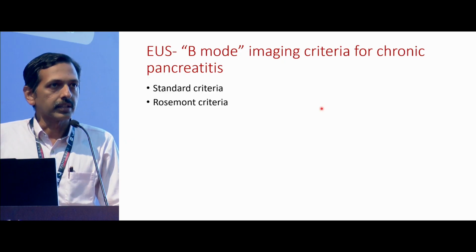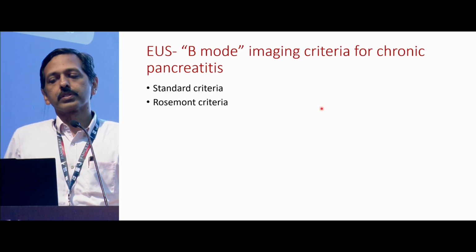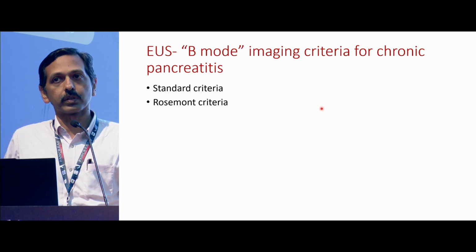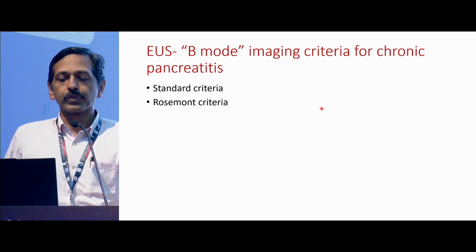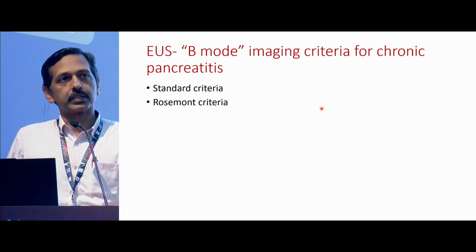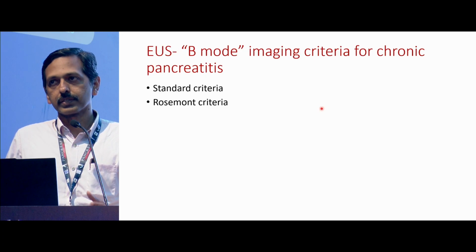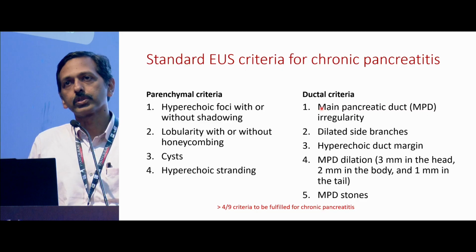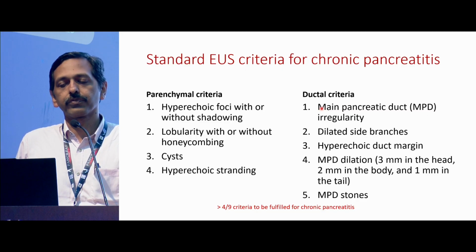EUS has long been used to identify patients who present to us with recurrent abdominal pancreatic type of pain, and to ask whether it could be early chronic pancreatitis. If we use the standard B mode criteria, there are two sets of criteria in use: the standard criteria and the Rosemont criteria. The standard criteria has 9 criteria, 4 parenchymal and 5 ductal.